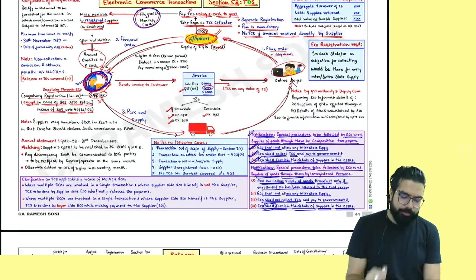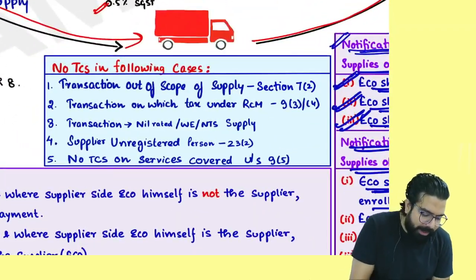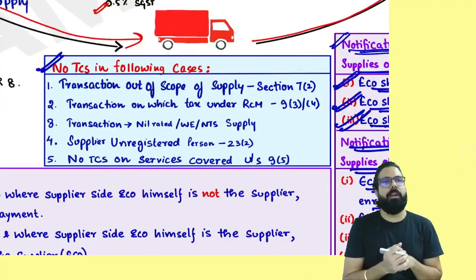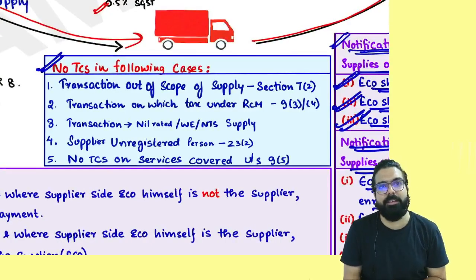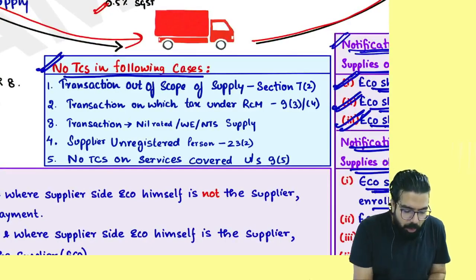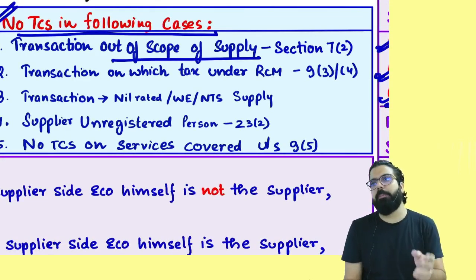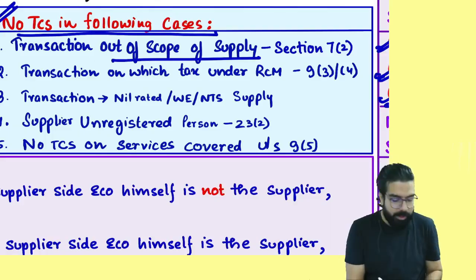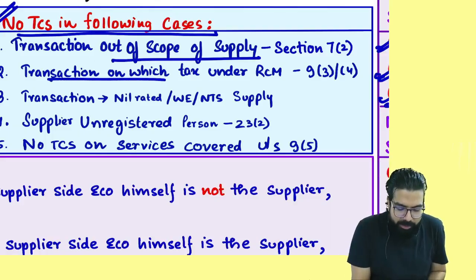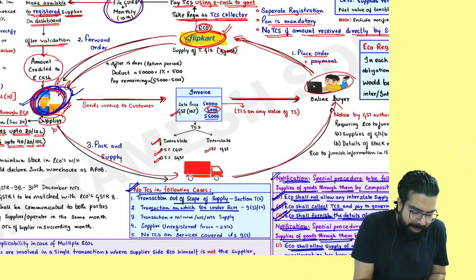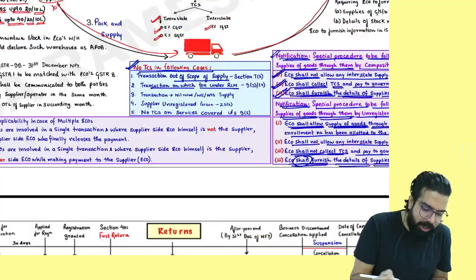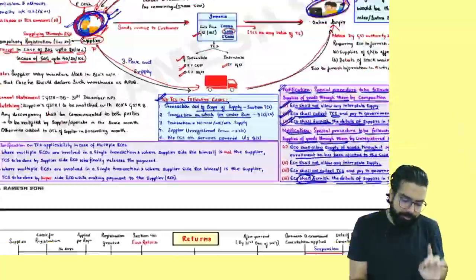Sir, what are the cases when TCS is not required? Remember, no TCS in the following cases. Transaction is out of scope: there is no GST, so no TCS. Transaction on which tax is payable under RCM: I did one supply and this recipient has to pay GST under RCM. In that case, e-commerce will not deduct TCS.